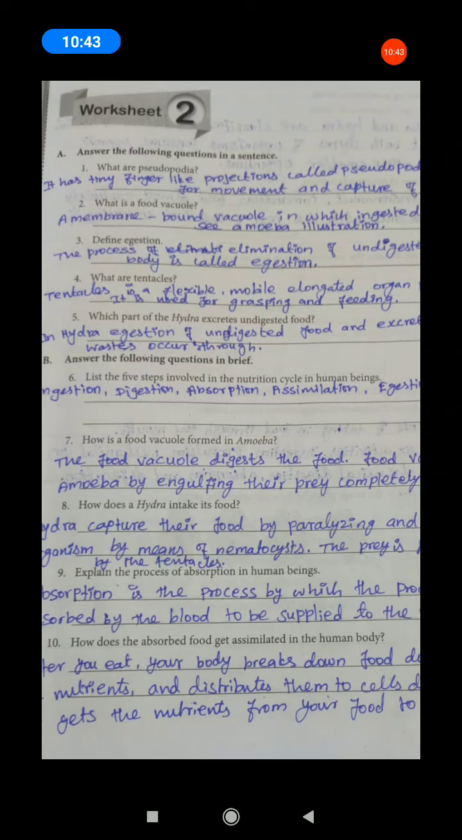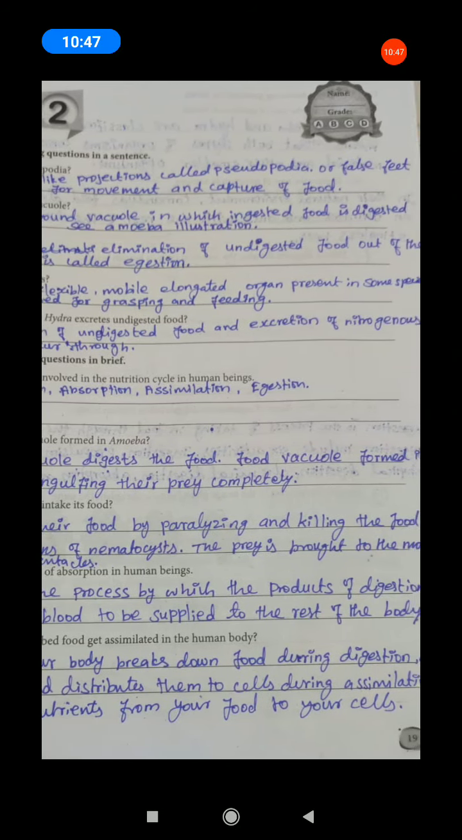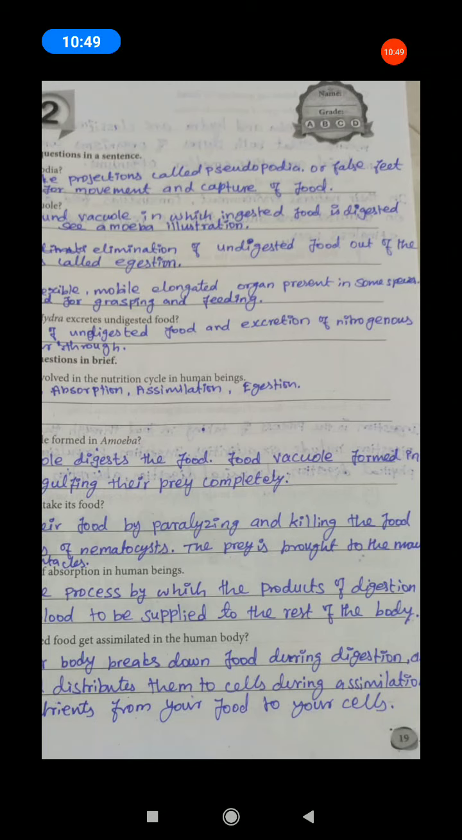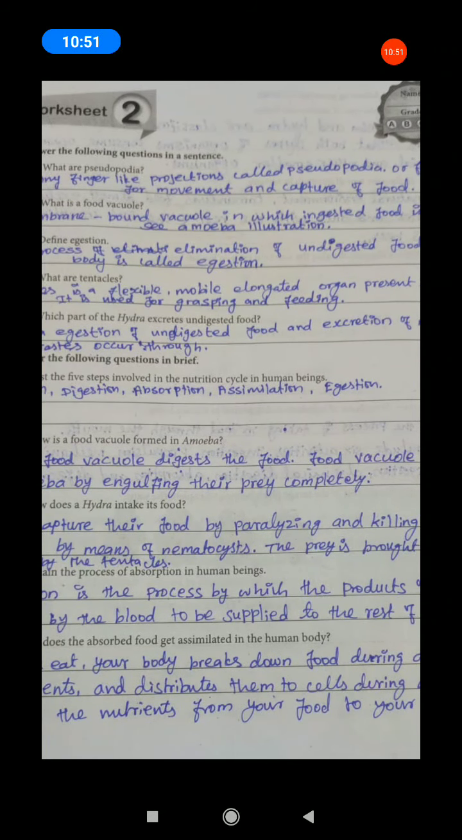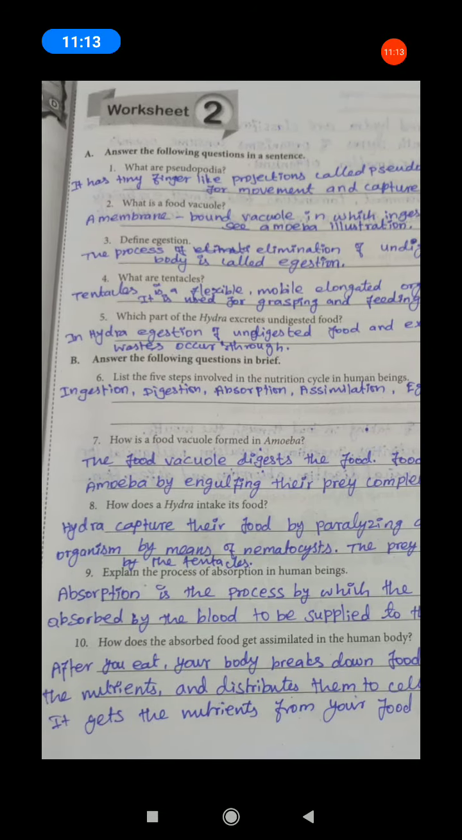Next, define egestion. The process of elimination of undigested food out of the body is called egestion. Egestion means undigested waste food materials are eliminated. Egestion means elimination through the anus. Egestion means undigested waste food materials. That is egestion. Okay, next.